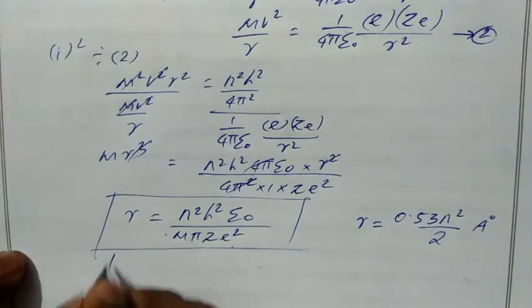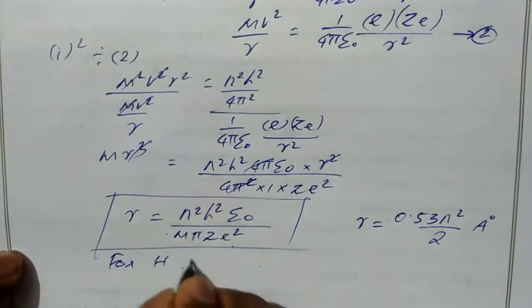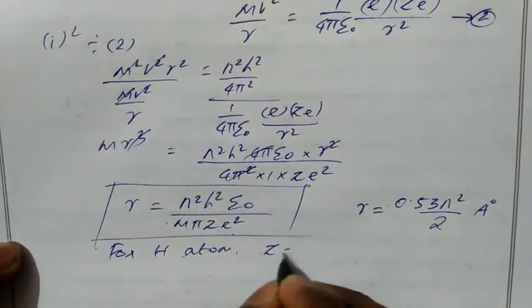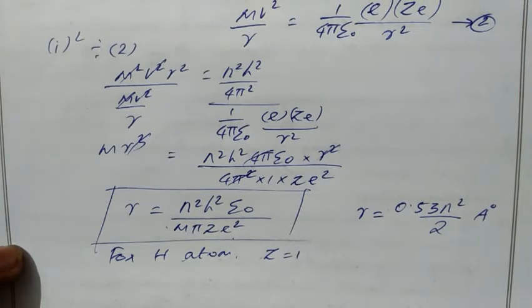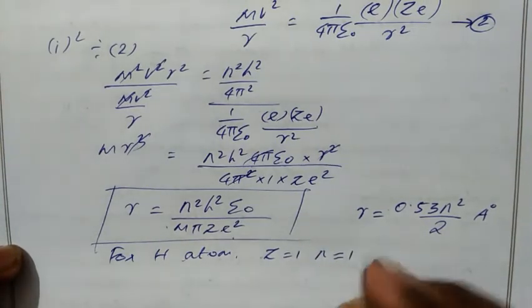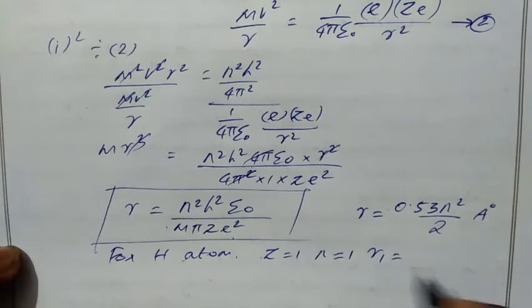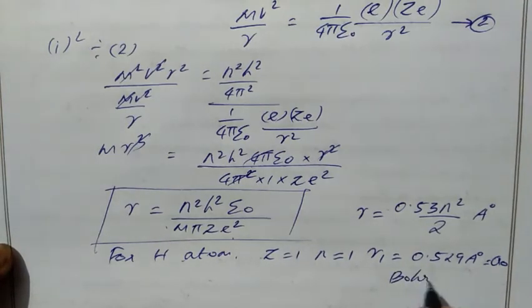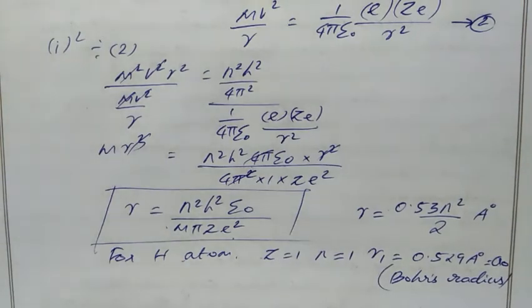Okay, for the hydrogen atom, it is a stable atom. The atomic number of hydrogen is 1. So we take the first orbit, n equal to 1. Then our r1 value will become 0.529 angstrom. This is also known as a naught. A naught means Bohr's radius. So Bohr's radius is considered only for the hydrogen atom.